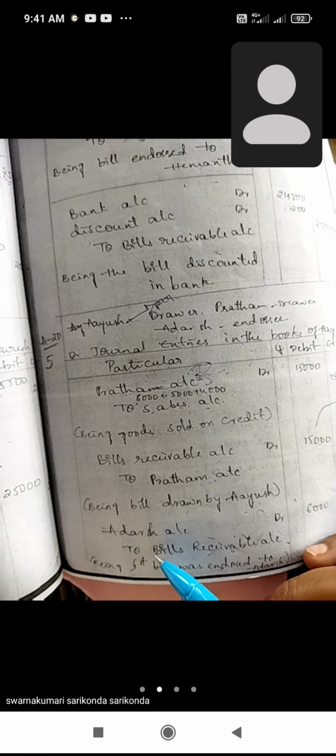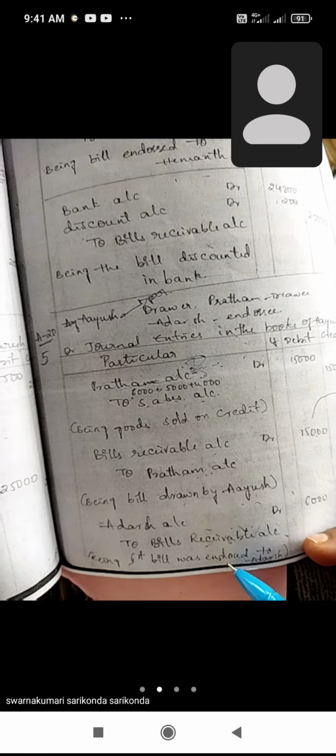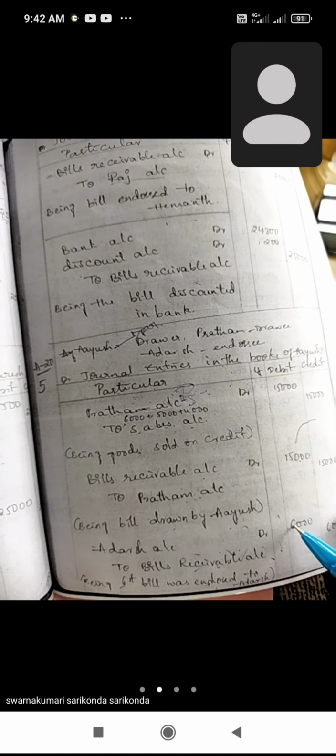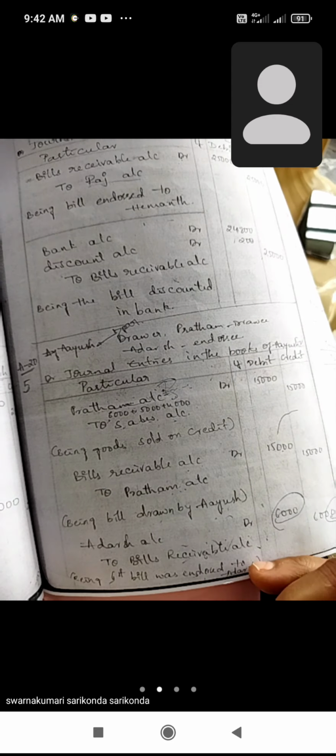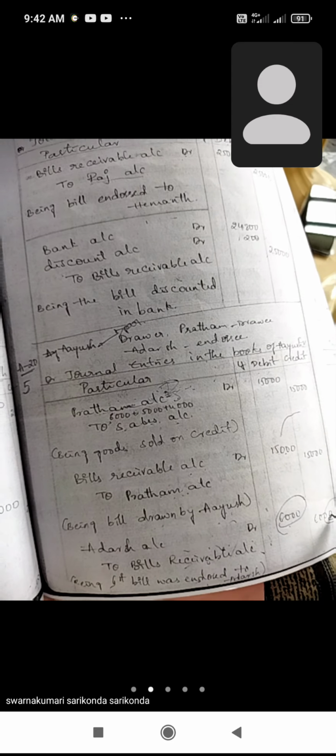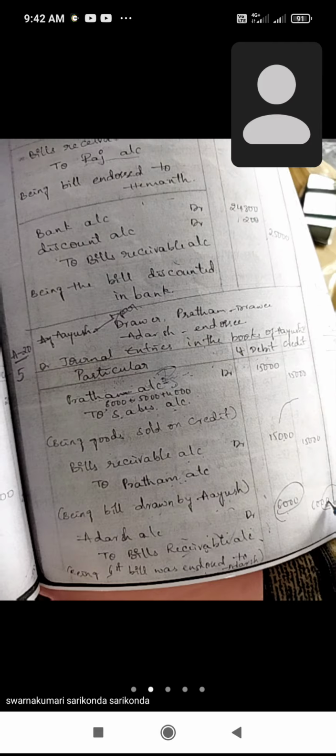Okay, which bill is endorsed? The bill receivable is endorsed, and the first bill is endorsed. The first bill value totals 6,000. Okay, all of you understood? The first bill value is 6,000. Okay, all of you understood?